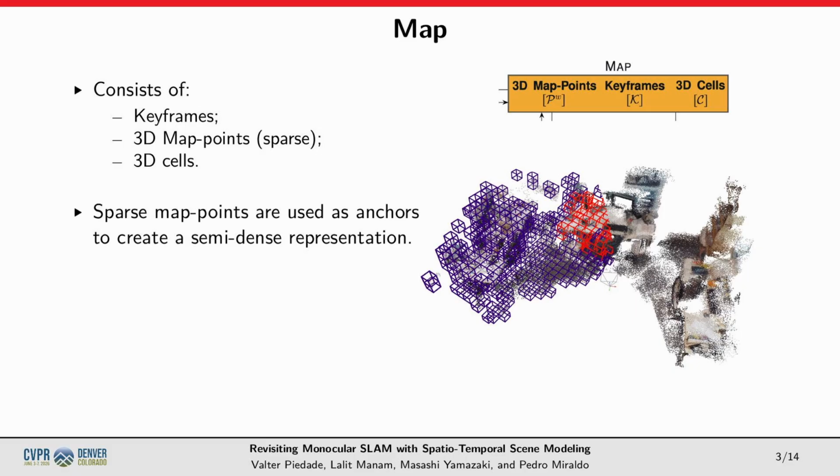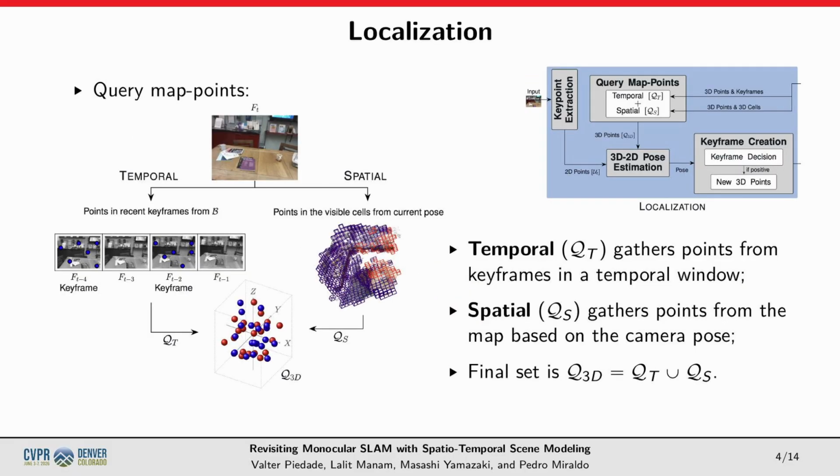Our map is composed of sparse map points, keyframes, and 3D cells. Additionally, we use the map points as anchors to obtain a semi-dense reconstruction of the scene. Localization is the first of two modules in the pipeline, and its main function is estimating the pose of the current camera frame. For it, we gather 3D points from the map temporally by selecting points from keyframes in a temporal window, and spatially by gathering points from the closest visible 3D cells from the current camera pose.